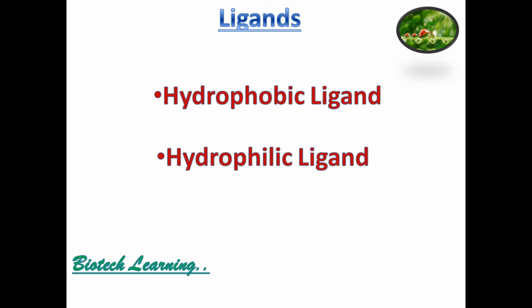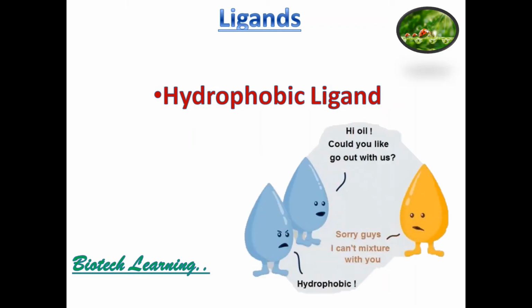Now what is hydrophobic and hydrophilic? If a molecule is soluble in water, that it likes water, it is called hydrophilic. Or if a molecule hates water, it doesn't like water, then it is called hydrophobic. It has a phobia. So hydrophobic molecules dissolve in fats or oils. They like fats and oils, so they are called hydrophobic, that is, they have a water phobia. Okay, so ligands can be hydrophilic or hydrophobic.